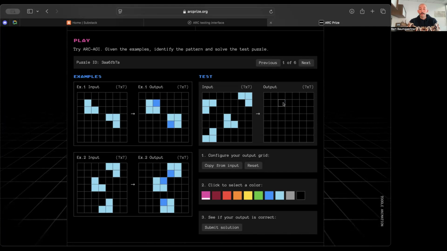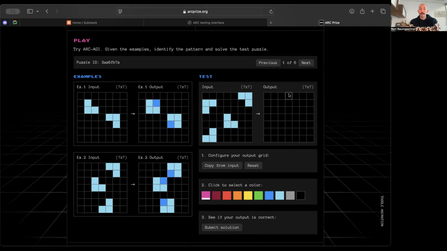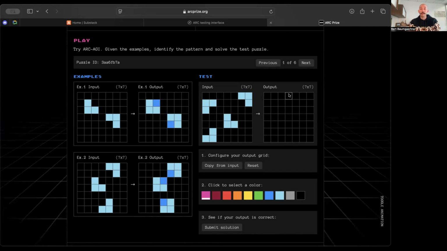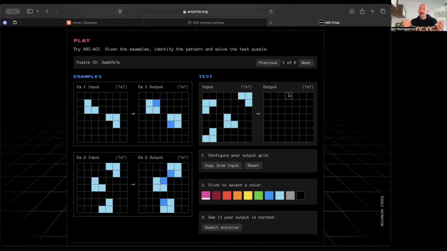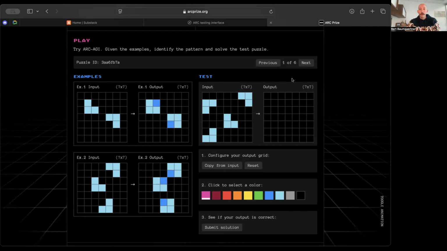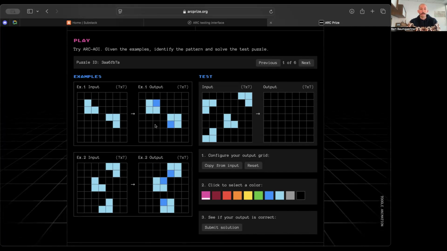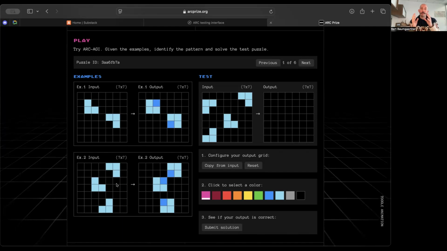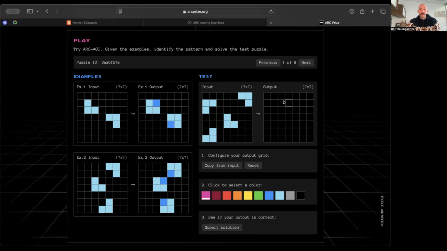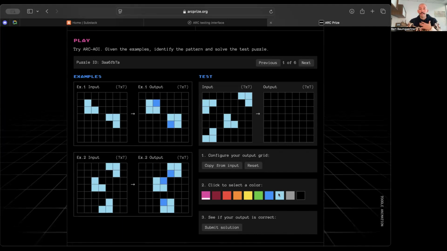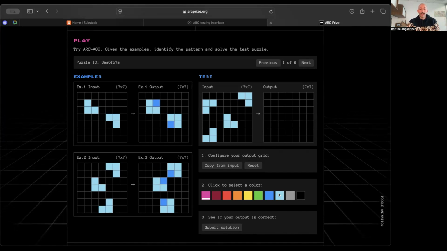And so what you can do is change the size of this grid world. It can be anywhere from 1 by 1, so a 1 pixel grid, or up to 30 by 30, and anything in between, and they don't have to be a square. So I could, if I wanted to, create a much bigger output, but here it looks like in all the examples, the input and output have always been the same grid size. So I'm going to keep those the same. And then I can draw what I think is supposed to be the output that is intended by this test.